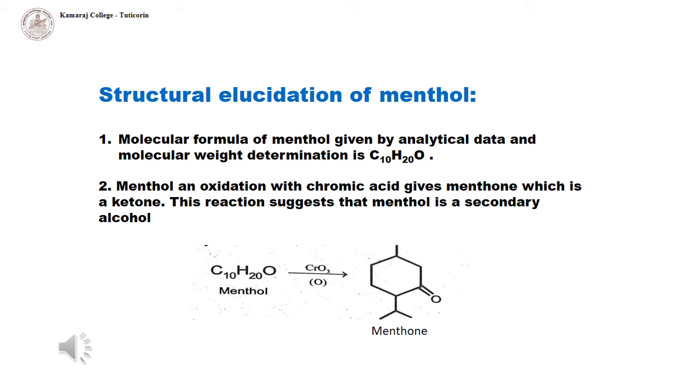Now, let us find out the nature of the oxygen atom. As we know, a secondary alcohol on oxidation gives a ketone. Here, menthol on oxidation with chromic acid gives menthone, which is a ketone. On the basis of oxidation, the nature of the OH group in menthol is a secondary alcohol.